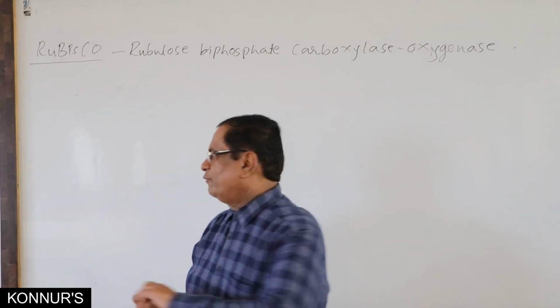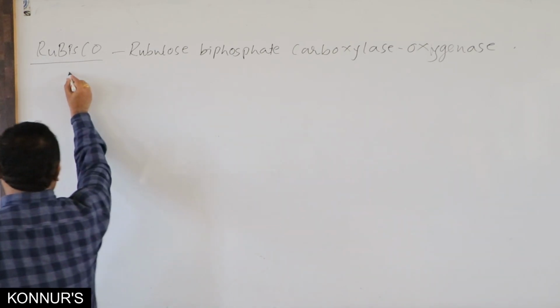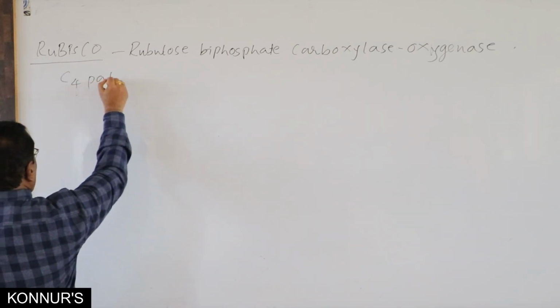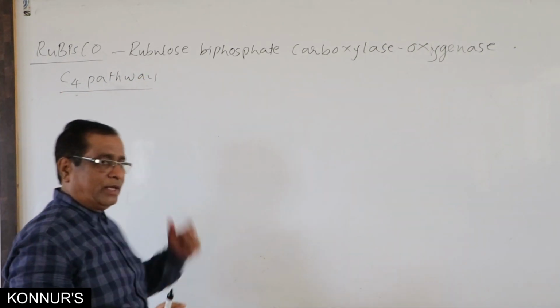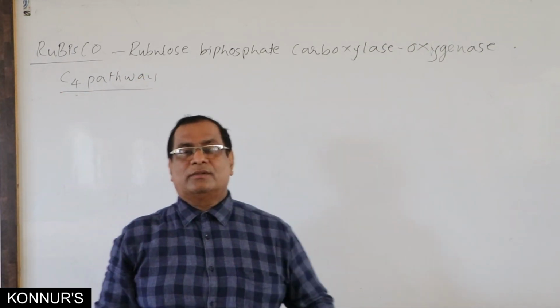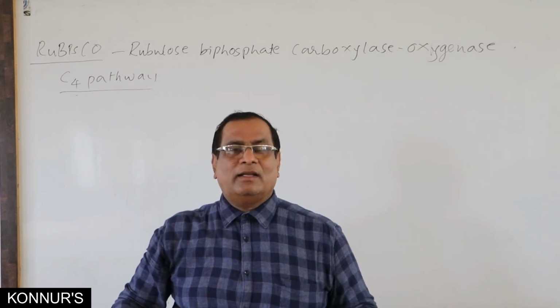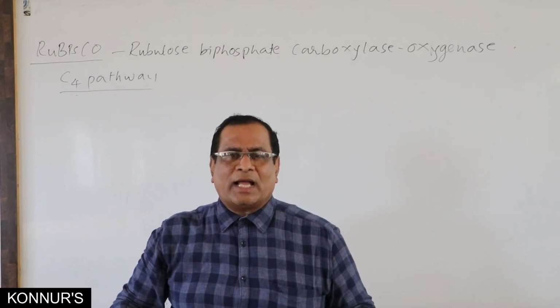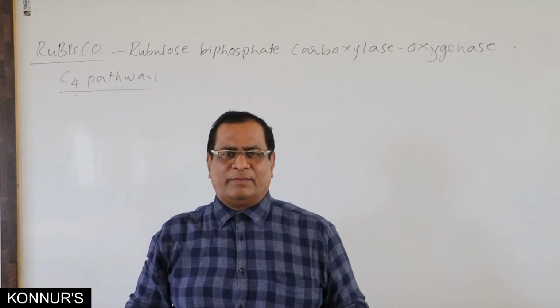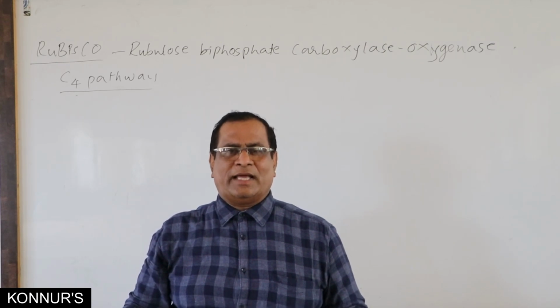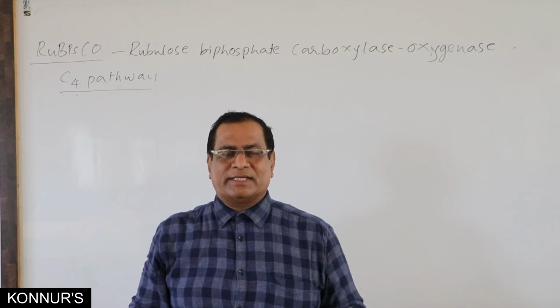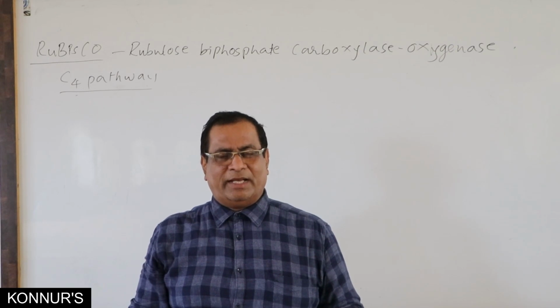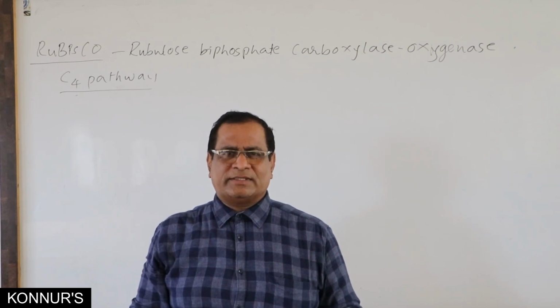And C4 pathway means the first formed stable compound in this cycle is having 4 carbons. That is none other than oxaloacetic acid. Hence the name C4 pathway.